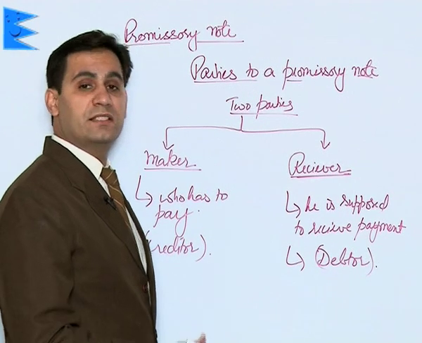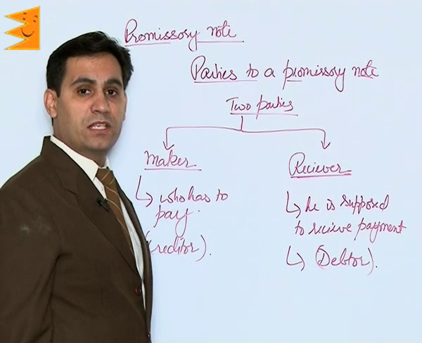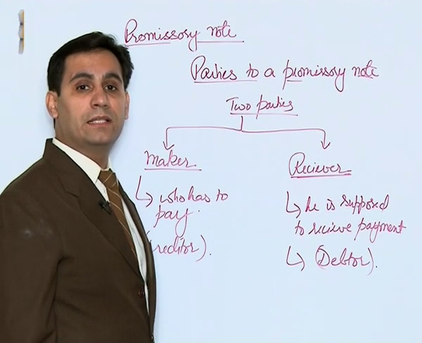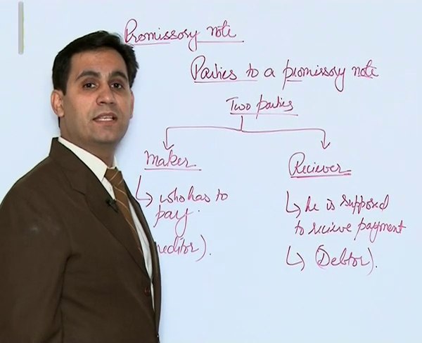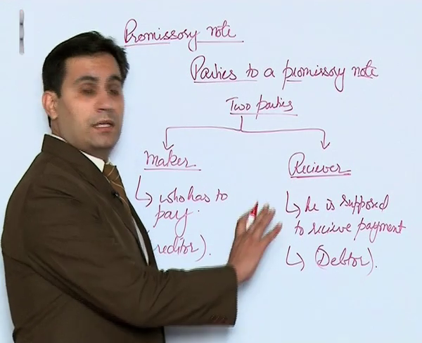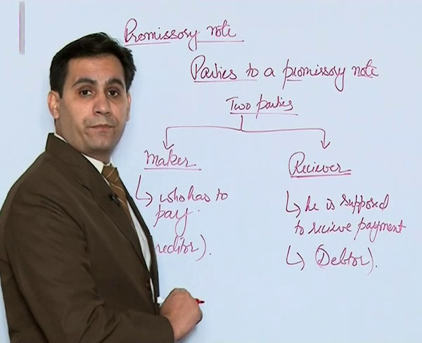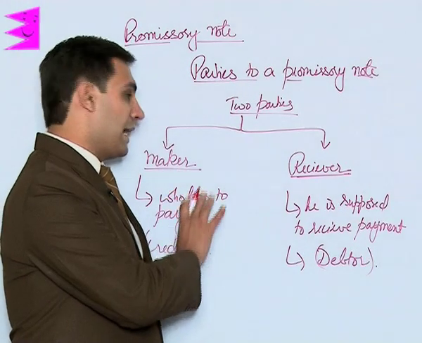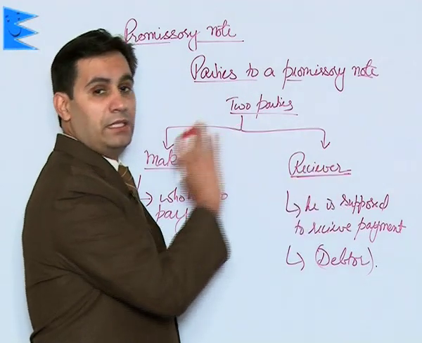So payee would necessarily be a receiver only. Unlike a bill of exchange where the bill is drawn by the person who has to receive the payment. So in that case, there is quite a possibility that he can be a receiver. But in this case, the receiver would never be the payee. Or we can say that the payment would never be received by the maker, it would always be received by the receiver.